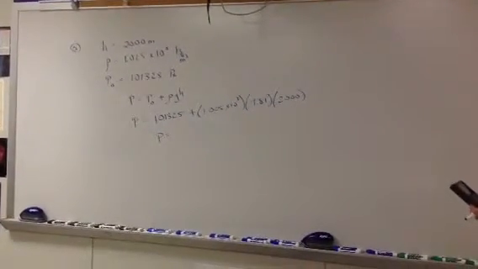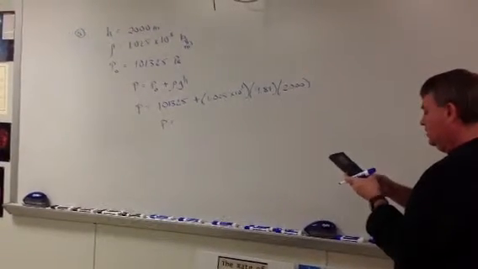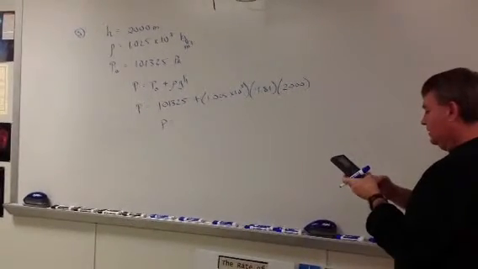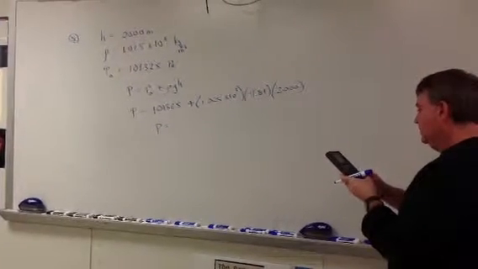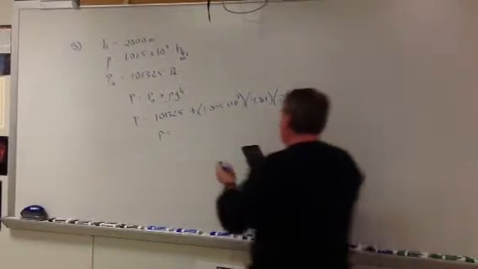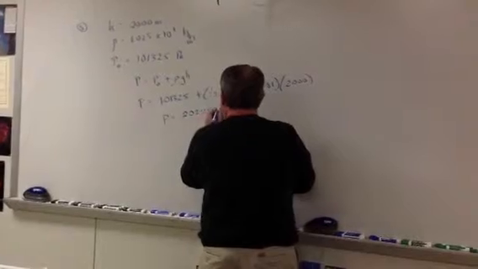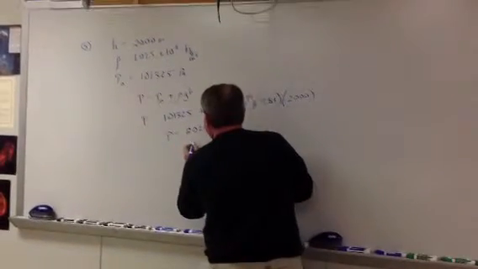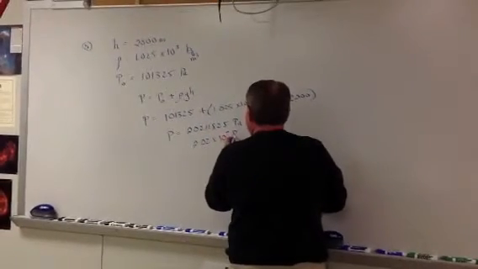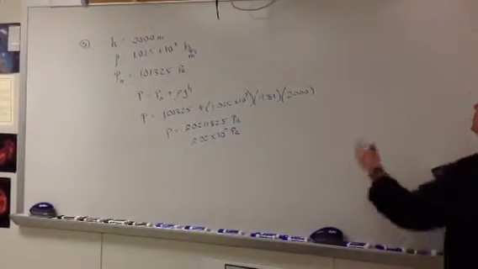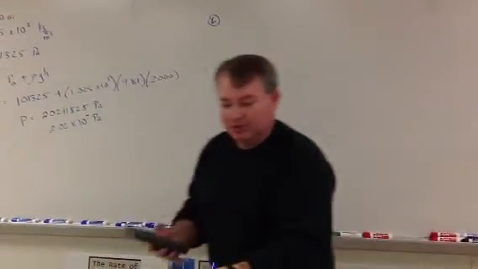And we get 101.325 plus 1.025 times 10 to the third, 9.81, 2,000, and we have 202.11825 pascals. We'll just round that to 2.02 times 10 to the seventh pascals. All right, let's go ahead and do number 6 as well, because it's essentially the same problem type.